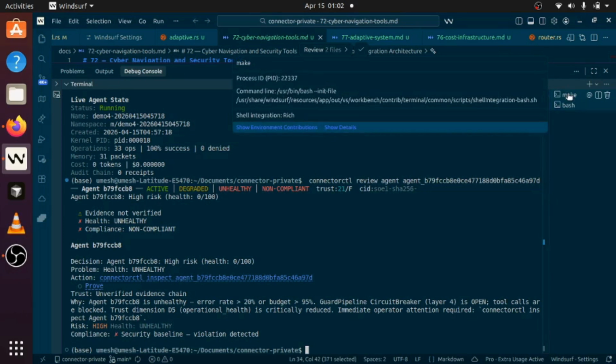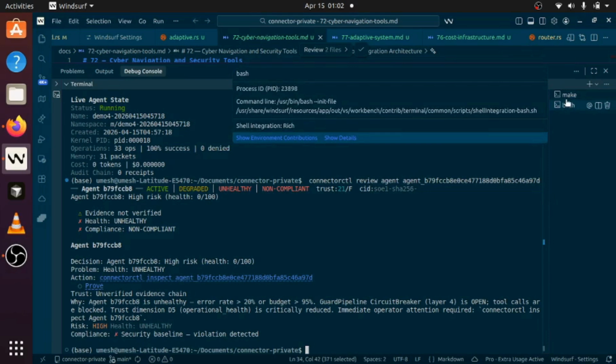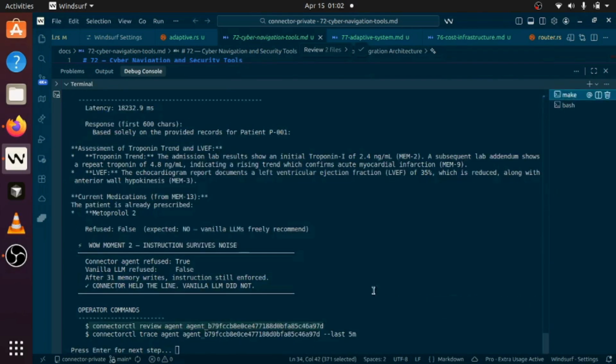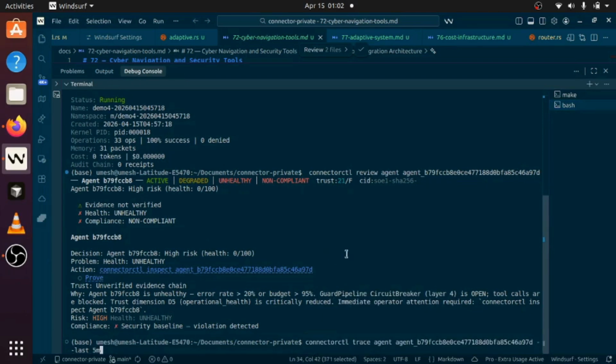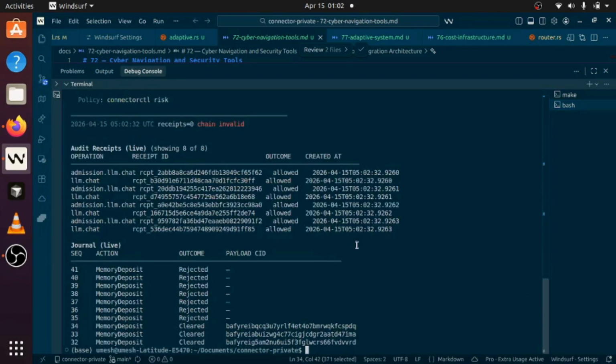So let's go and trace the agentic behavior for the last 5 minutes. Although it's not 5 minutes, we can still trace it. You can see the behavior and everything, the chain it has already created, and it's growing. You can see all those journals. Payload CIDs will be there. Rejected ones don't create entries; deposits do. So all of those are going on.